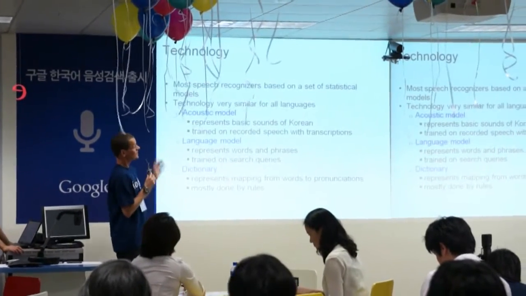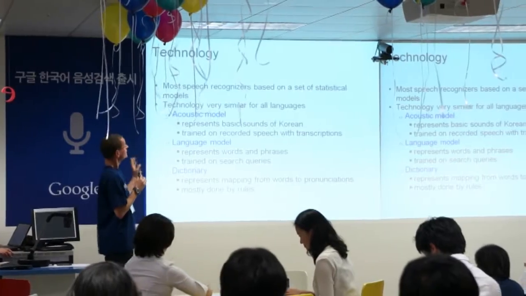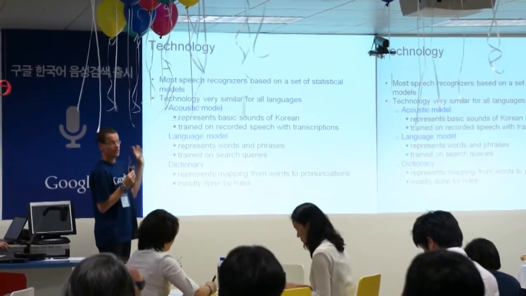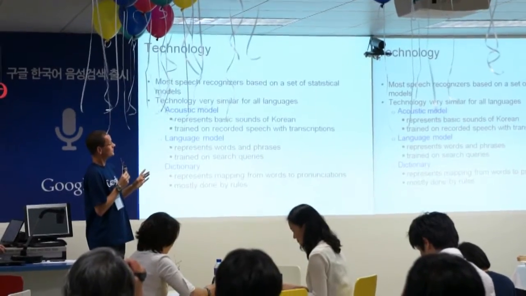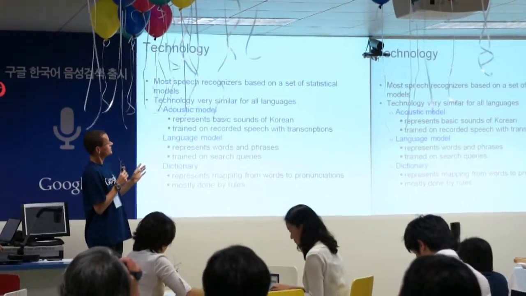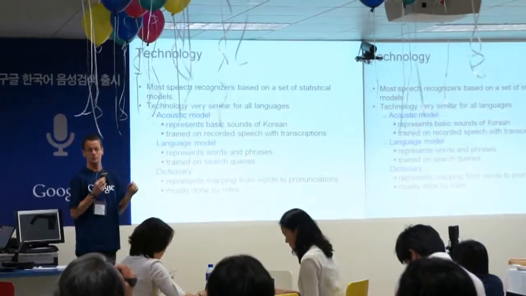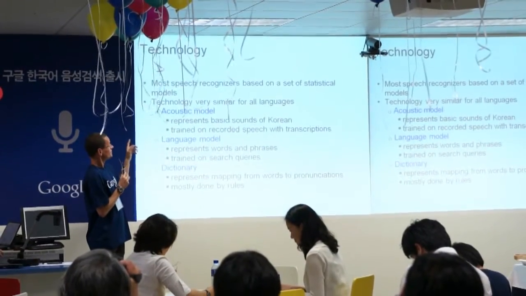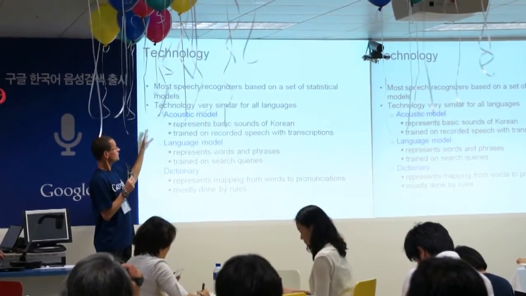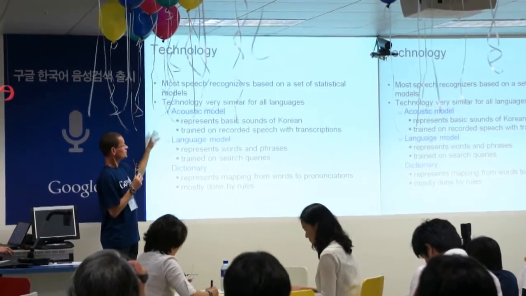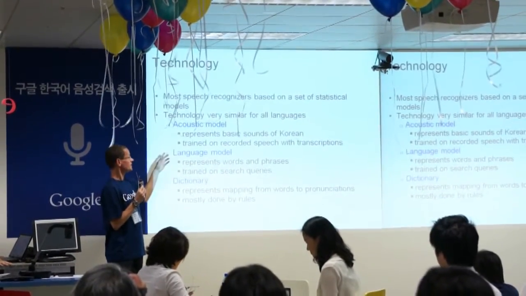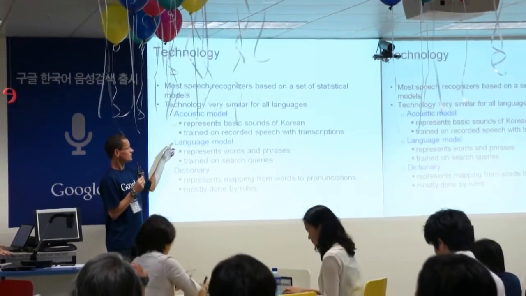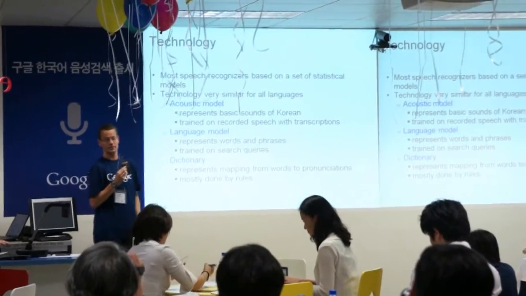So I have one slide about the technology. Most speech recognizers today in any language are more or less the same. They're based on a set of statistical models. The first one is called an acoustic model, which just represents the basic sounds of Korean, in this case. And this is trained on recorded speech with transcriptions.